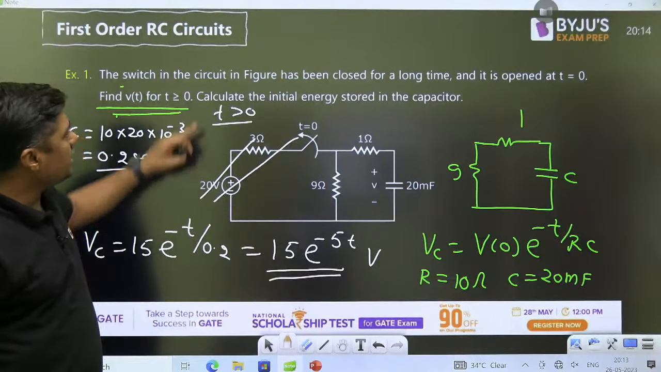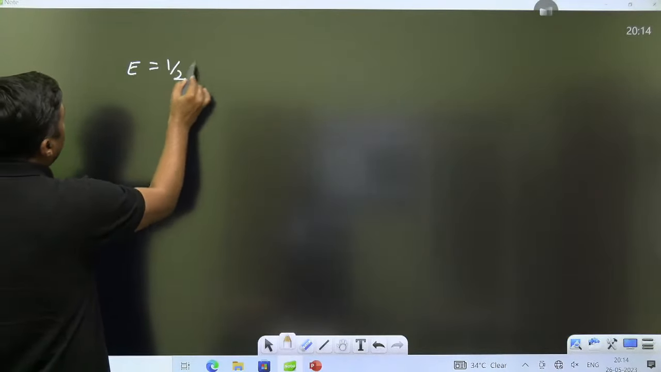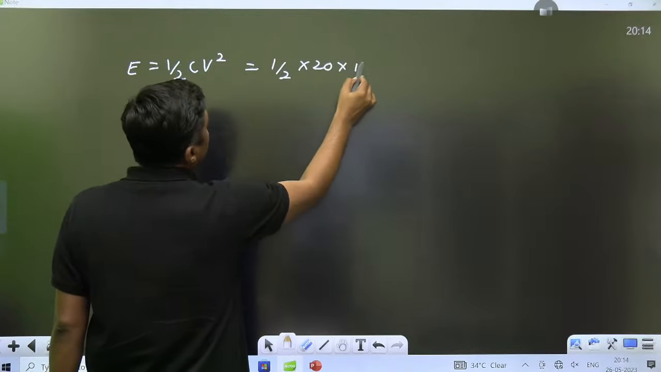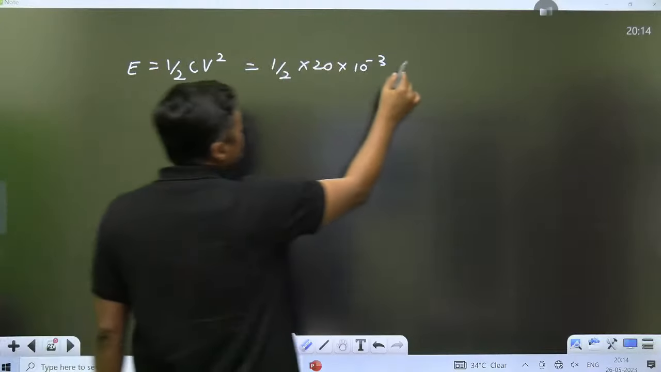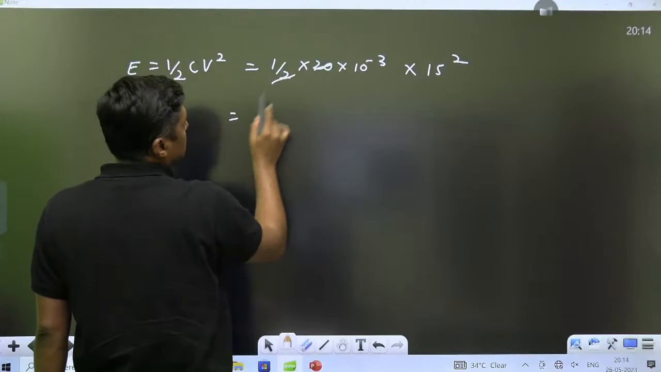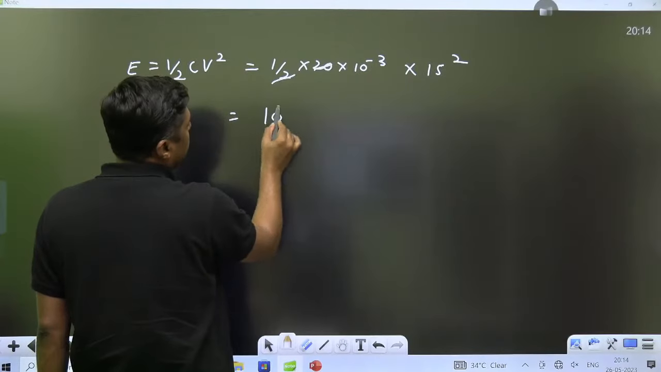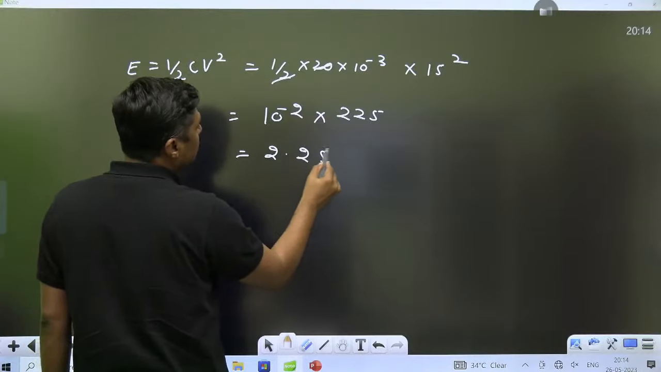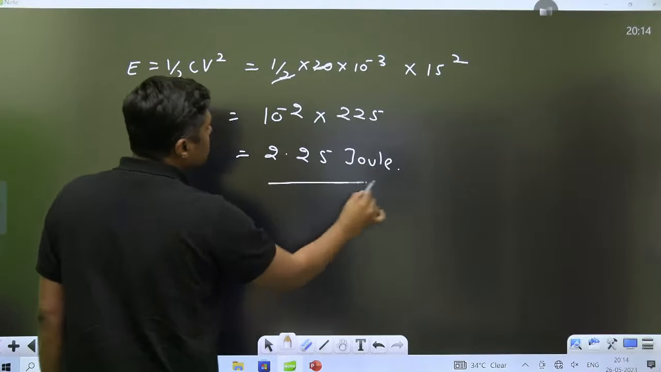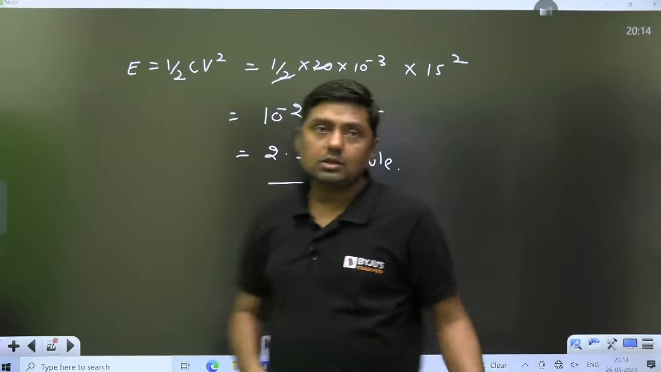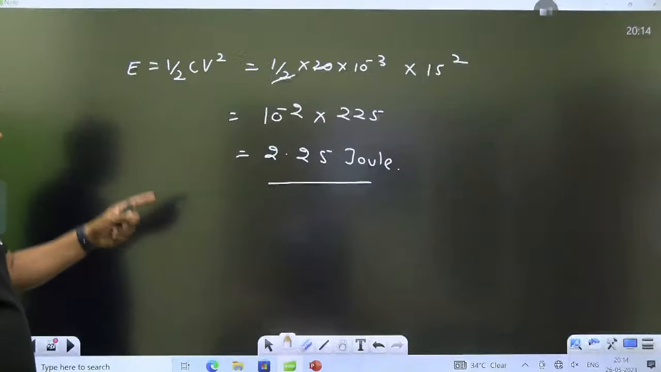Now what is the initial energy stored in the capacitor? Initial energy stored in the capacitor is given by half of CV square. What is the initial voltage? Half of 20 into 10 raised to power minus 3 farad into V square, 15 square. This is 10 into 10 raised to power minus 3 into 225, and it will become 2.25 joule. That is the initial energy stored in the capacitor.